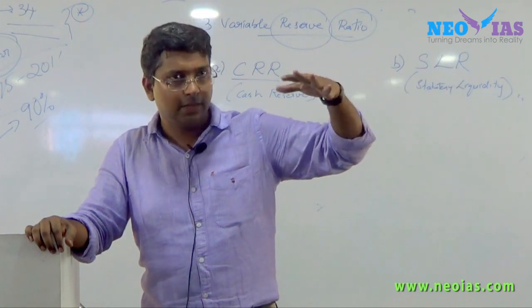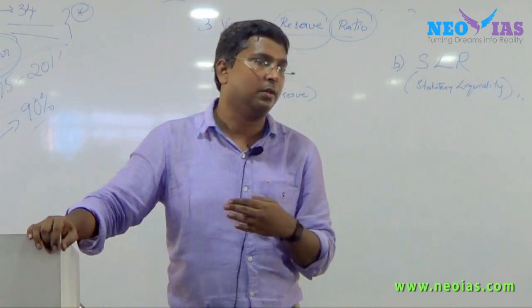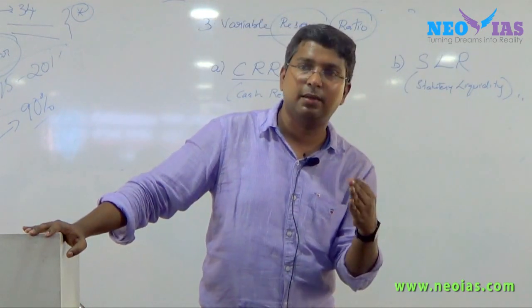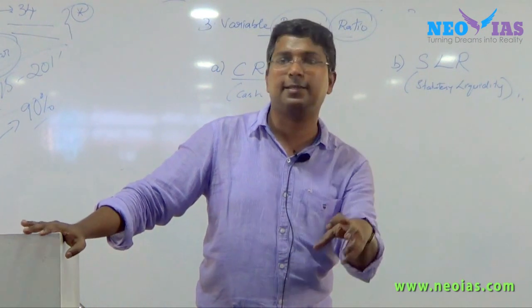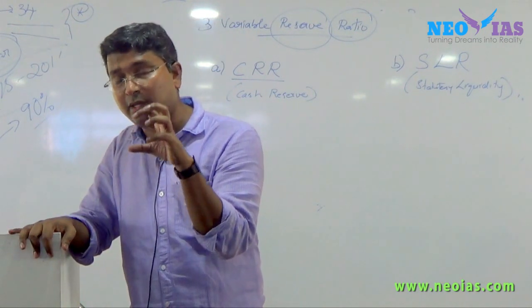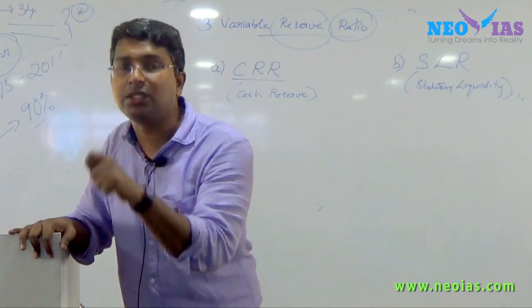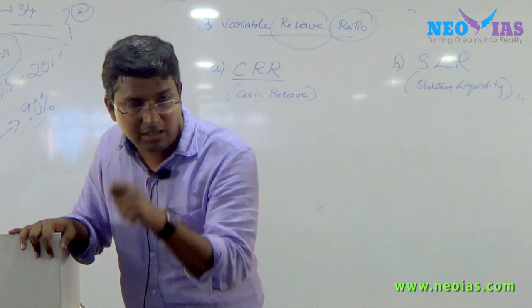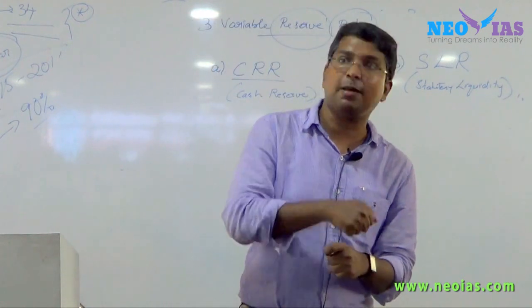Once the time matures, only then can you withdraw that deposit, and you get the deposit amount plus the interest. Every bank gives interest for their deposits, for their fixed deposits.